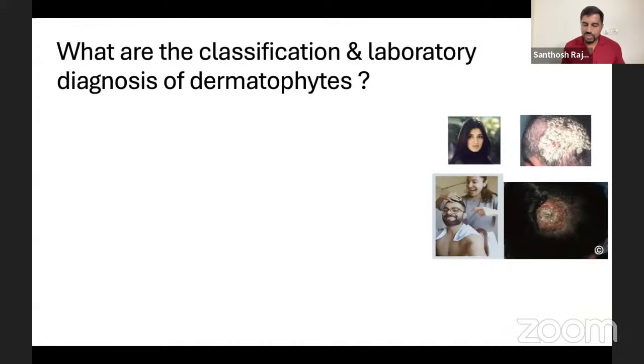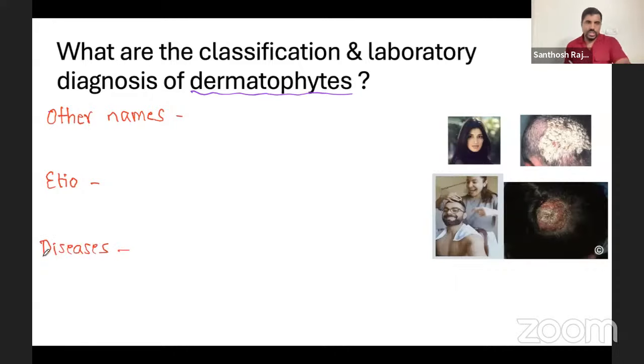Okay. Now, what is the classification and laboratory diagnosis of dermatophytes? First of all, we will do the dermatophyte classification, and we will talk one by one. First the diseases, and when you talk about dermatophytes, we usually talk about which disease. So first of all, we'll write about the other names, and then we'll talk about the etiological agents, and then the different diseases.